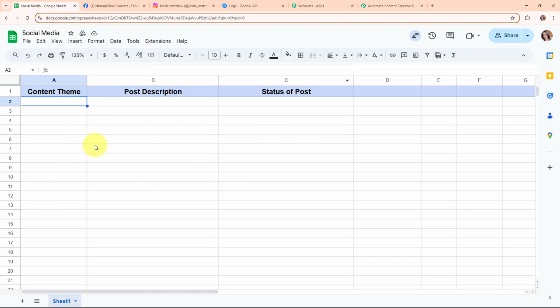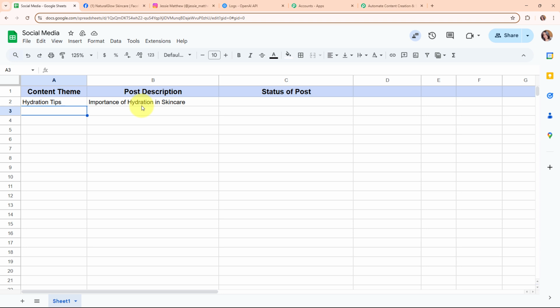So this is my Google Sheet that I've created with the name social media, and now here I'm going to connect this Google Sheet with Pabbly Connect in order to generate the content for my social media accounts. Okay, so now here before moving forward with the connection, what I'm going to do is that I'm going to add the content theme and the post description over here, and then we are going to move forward with the setup. Okay, so here I'm going to enter the content theme as hydration tips, and here for the post description I'm going to enter the description as importance of hydration in skincare. So here you can see I've successfully added the content theme and the post description. And now here let's move forward with the connection.